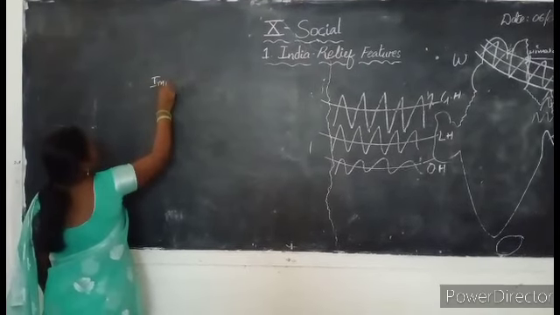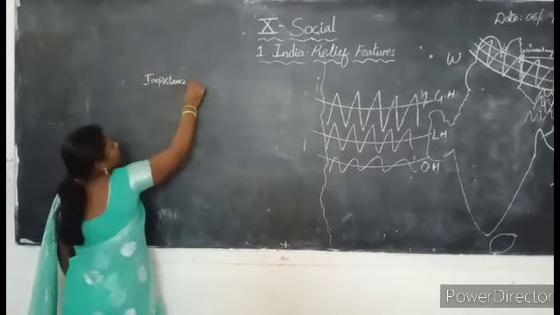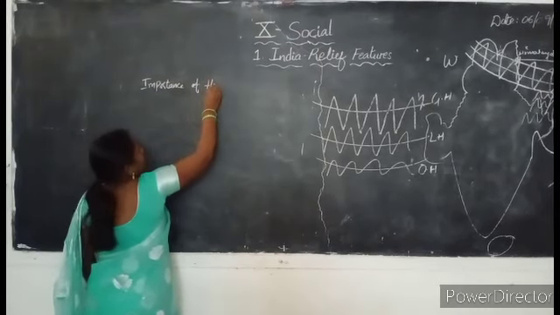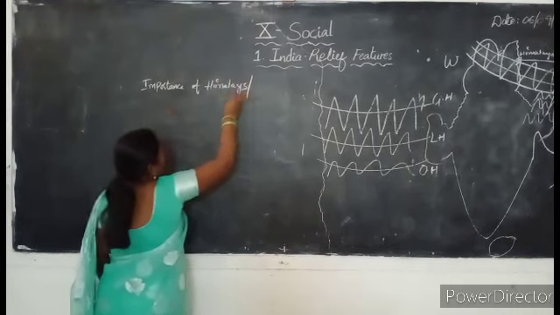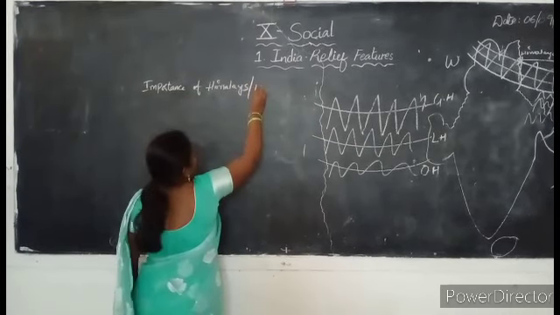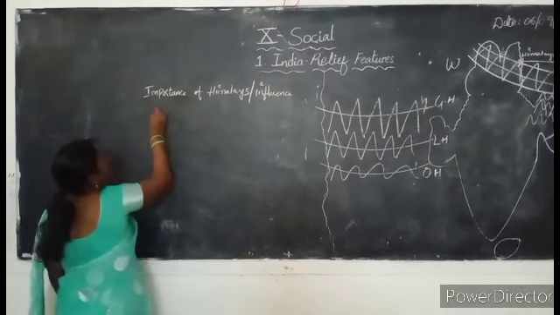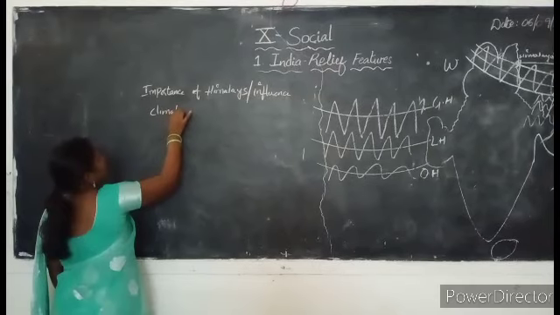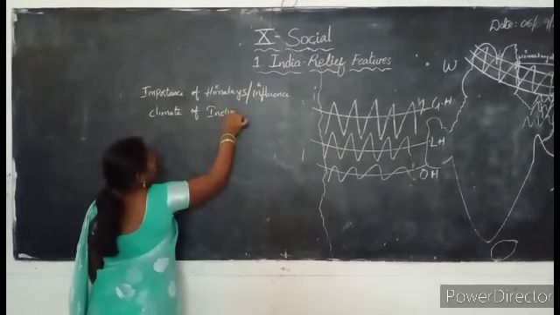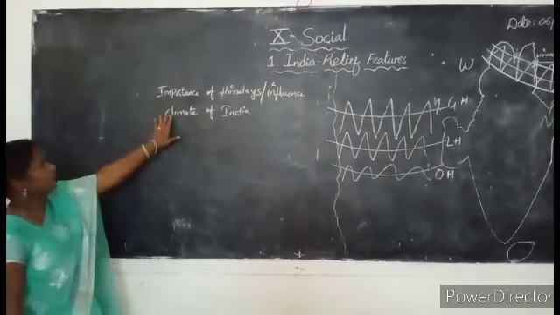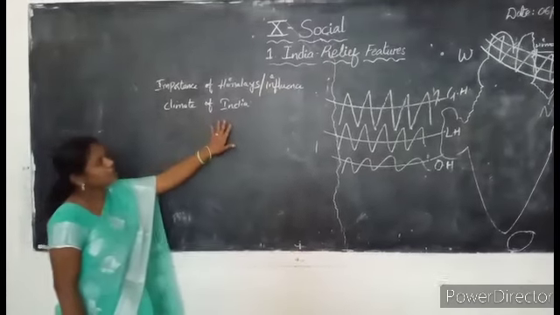How these Himalayas influence climate of India. So, we are going to learn about the importance of Himalayas, or how it influences the climate conditions of our India.